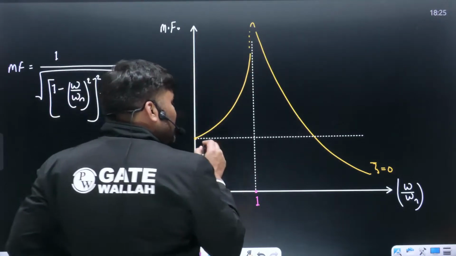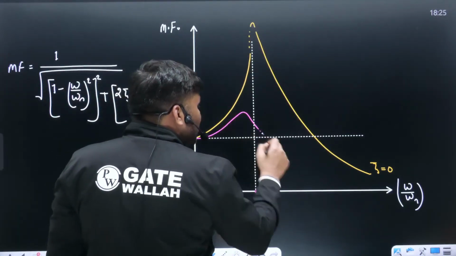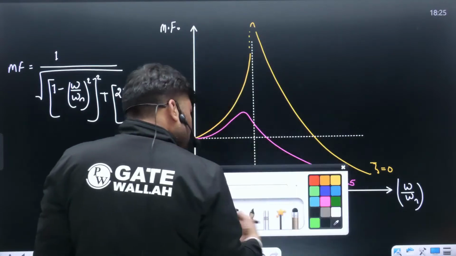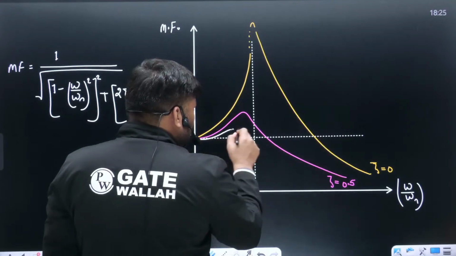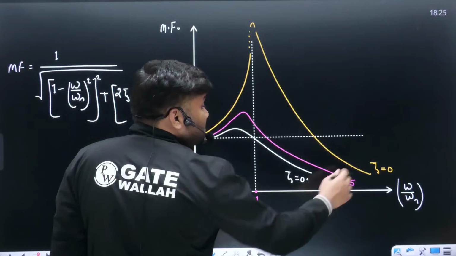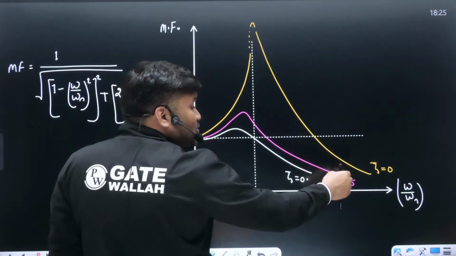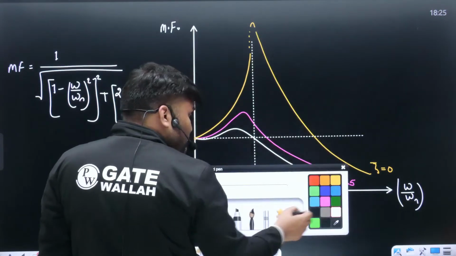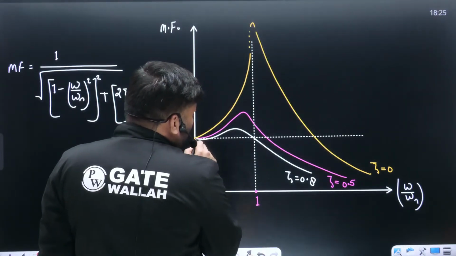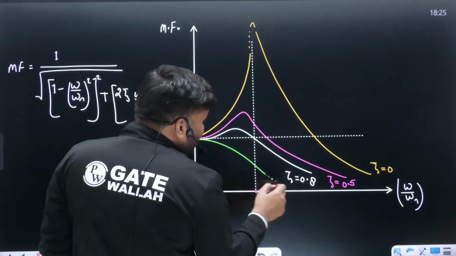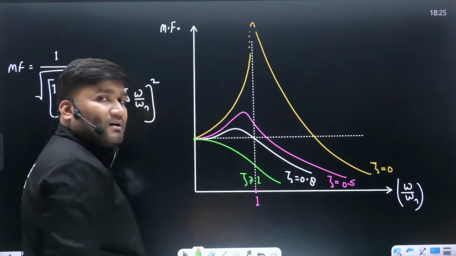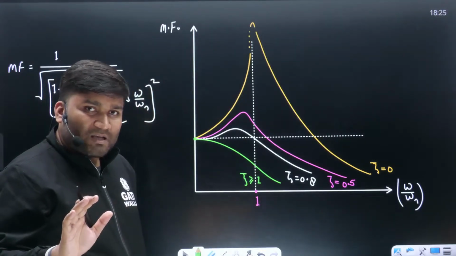For any other zeta, if you draw the graph, it will be somewhere here. Say for example this is 0.5. Keep on increasing the value of zeta. The graph will be this. This is 0, then 0.5, and this is 0.8. If the value of zeta is more than or equal to 1, the peak is here itself and the graph will be this green one. Anything more than or equal to 1, the graph will be this green one. Is it making sense?